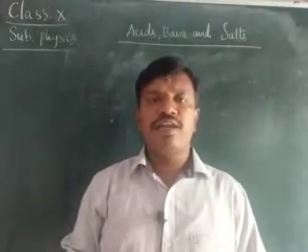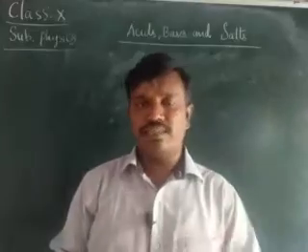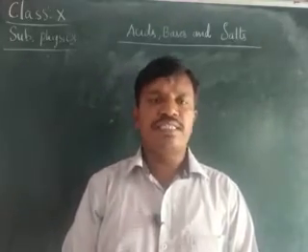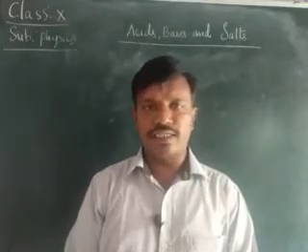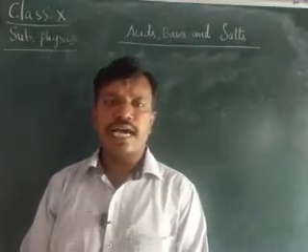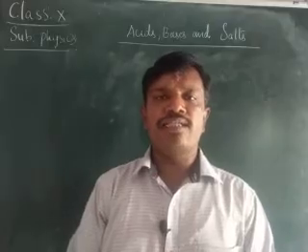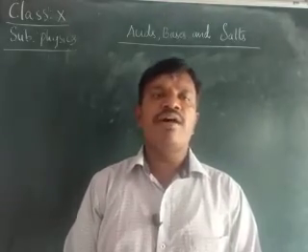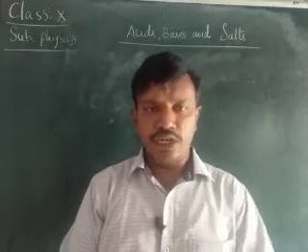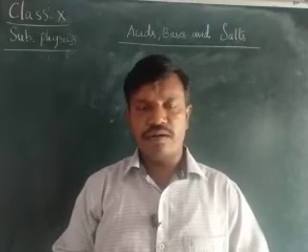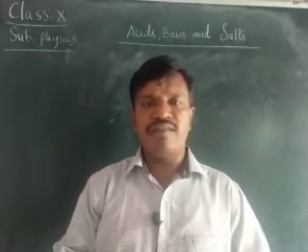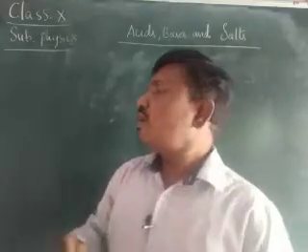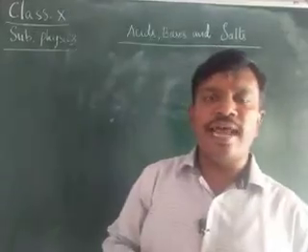In the last class, we learned about acids. Especially, we learned about the different types of acids, that is, organic and inorganic acids. Organic acids are the acids which are obtained from plants and animals. We have seen many organic acids that we use in our daily life. I have given the formula of all the acids here. Next, in the same way, I have given the mineral acids.